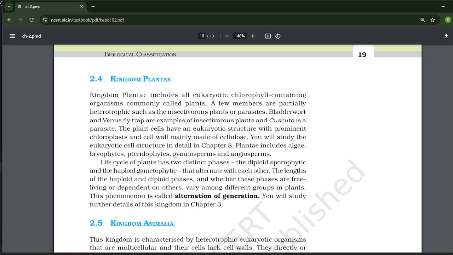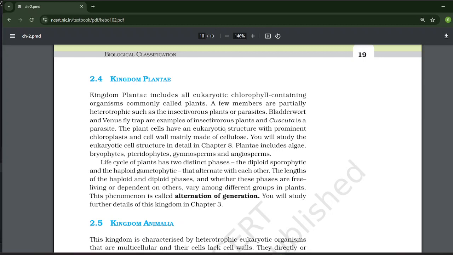Kingdom Plantae includes all eukaryotic chlorophyll-containing organisms commonly called plants. A few members are partially heterotrophic, such as insectivorous plants or parasites. Bladderwort and Venus flytrap are examples of insectivorous plants, and Cuscuta is a parasite. The plant cells have a eukaryotic structure with prominent chloroplasts and a cell wall mainly made of cellulose. You will study the eukaryotic cell structure in chapter 8 in detail. Plantae includes algae, bryophytes, pteridophytes, gymnosperms, and angiosperms.